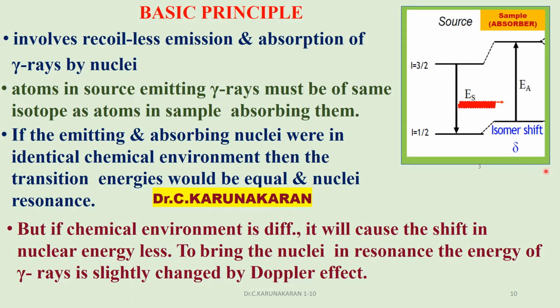Because of the difference in chemical environment in the sample, for example, octahedral coordination or tetrahedral coordination or 5 coordination, 6 coordination, etc., this will cause a shift in the nuclear energy levels. For example, due to the difference in the chemical environment of the iron 57 nuclei in different compounds, the energy levels are different.